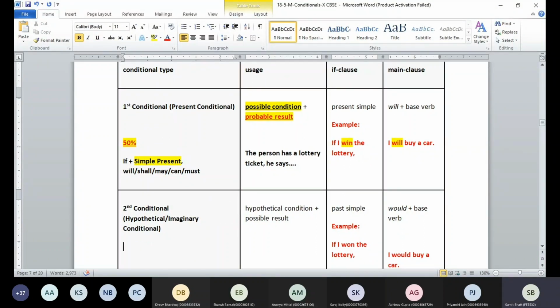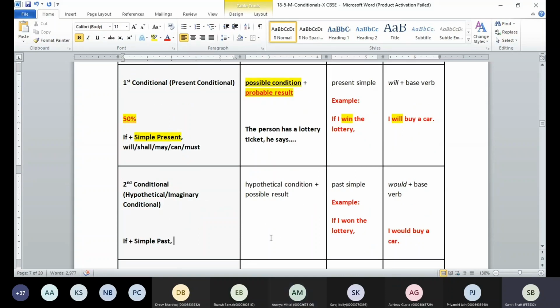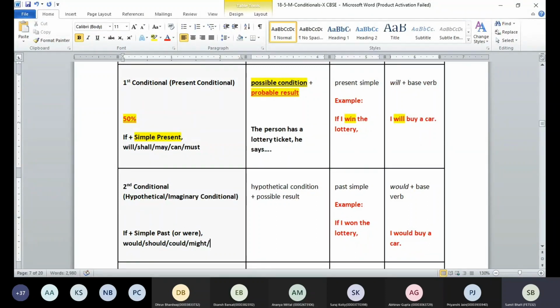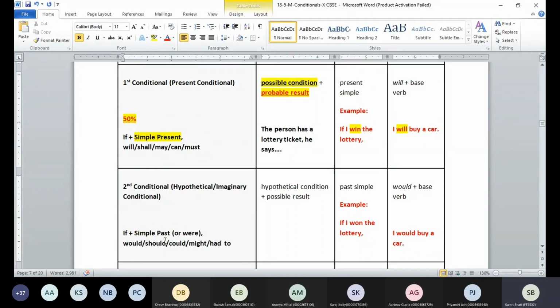So again, I'm going to take the example of these two fellows. Here we are going to use "if" and simple past tense. Which tense are we using? Simple past. Either we can use simple past tense or we can use "were", guys. That is up to us as per the situation. On the other side, we are going to use would. We can use should, could, might, and had to. These are the words which we can use here.